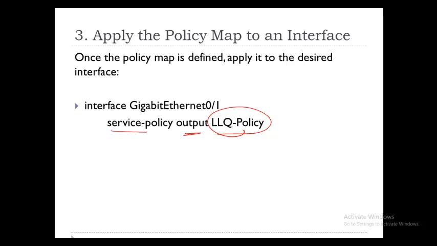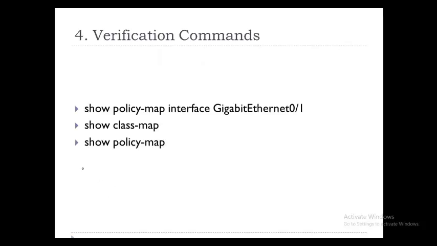Right, that's it. Now, for the verification commands, you can go and see under the interface how much traffic has undergone the match. You can also see the class map and policy map that you created. This is the command which we always use to see the real-time QoS implementation. All right. So any questions?